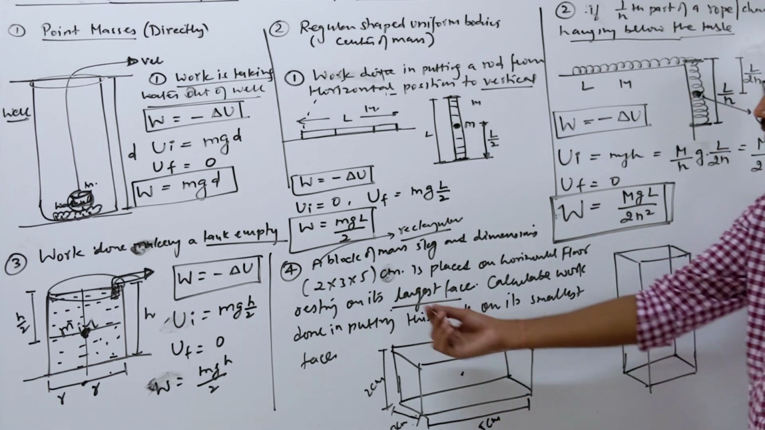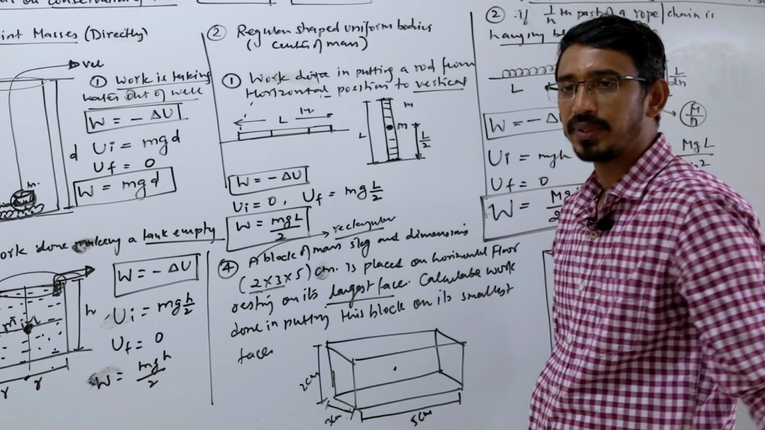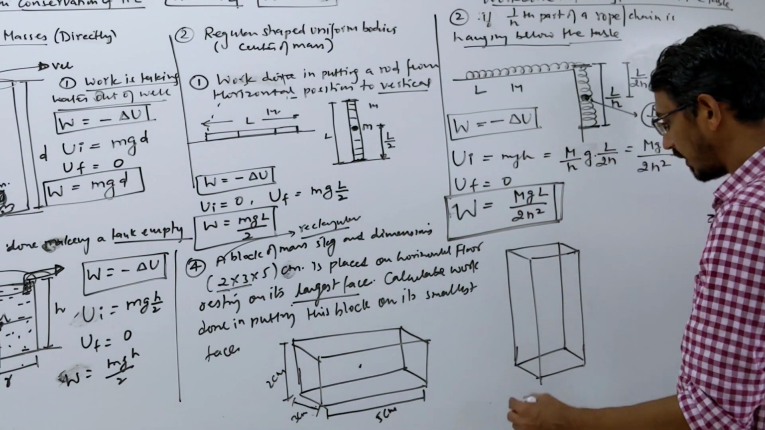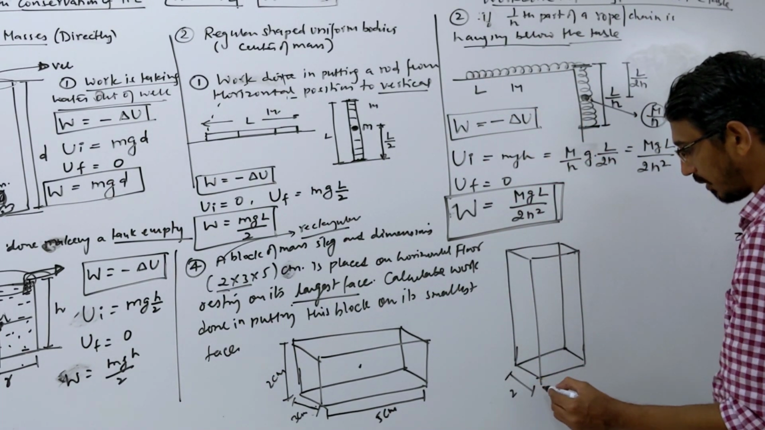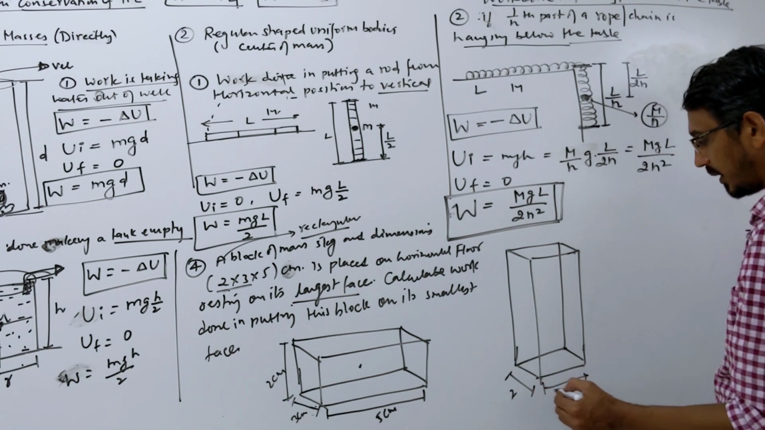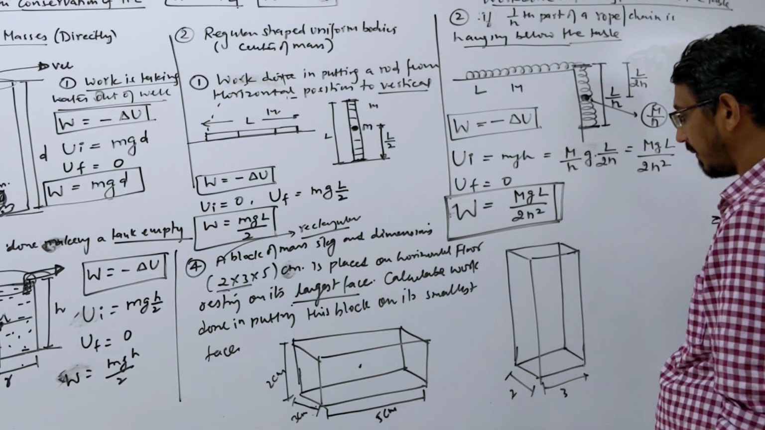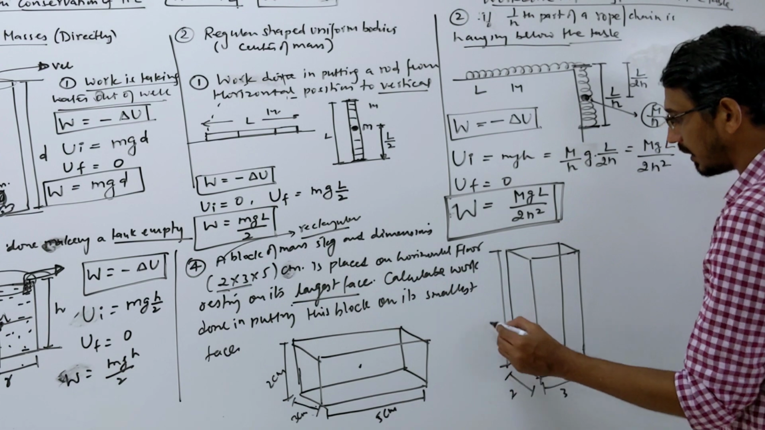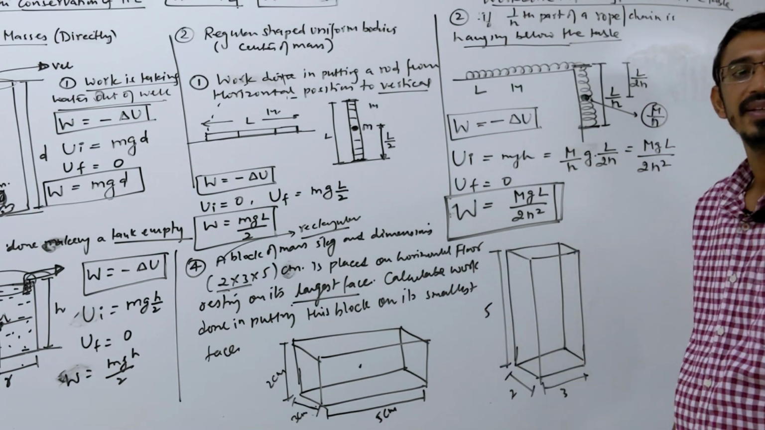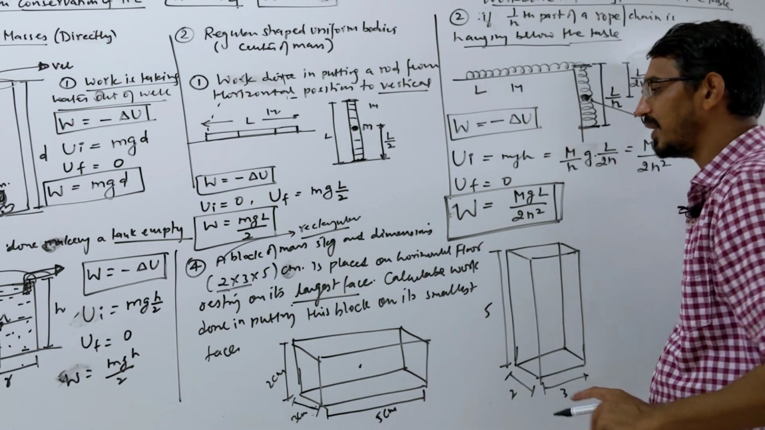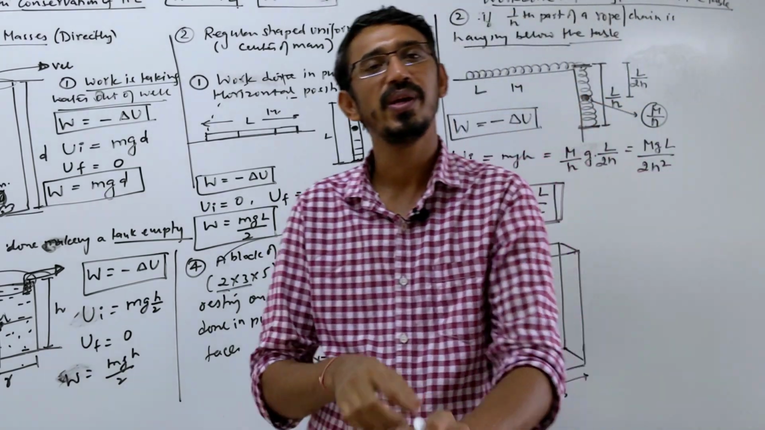Smallest face means what? 2 into 3 should be on the ground. That becomes the smallest face. So anything you can call this 2, that 3, or this 3, this 2, it doesn't matter. Okay, we are talking just area. So in that case the height will be this 5. Correct. So this is the initial condition, that's the final condition. Now you have to calculate the work done in doing this.